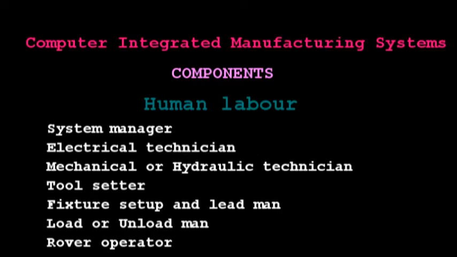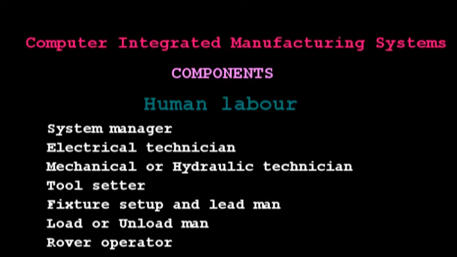Overall, in addition to these persons, NC part programmers, computer programmers, and related support staff are also required to prepare the programs by which the computer system will control the production and monitor performance.